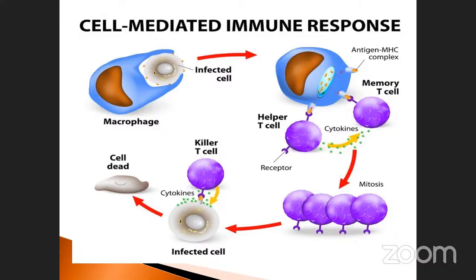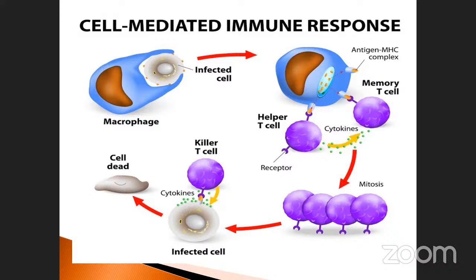See here, the killer cells, helper T cells, and also killer cells. Finally, what happens? During mitosis, the memory T cells produce a larger number of memory T cells. They act upon the cytokine. There is an active space here. It acts upon the particular cytokine, the T killer cells. As a result, the cells finally die. It is also ruptured by the cells. So a cell is activated and also kills the other cells.